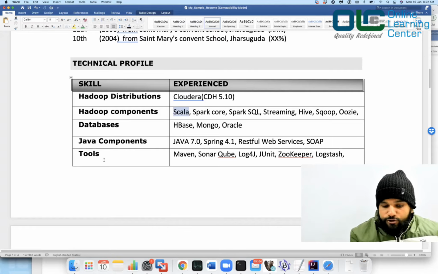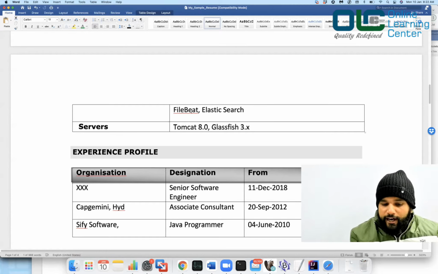Tools, what are the tools you know? Like I know Maven, I know SonarQube, I know Log4j, I know JUnit, I know Zookeeper, I know Logstash. Likewise, you can put a lot of tools over here if you want. This Zookeeper is not a big data component, but you can also put it over here. Big data components you can definitely put because you have worked on them as part of your data engineering jobs. That's absolutely okay. Okay, Filebeat, Elasticsearch, and so on. Done.